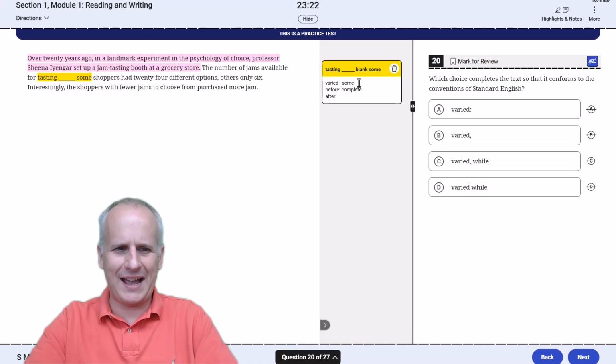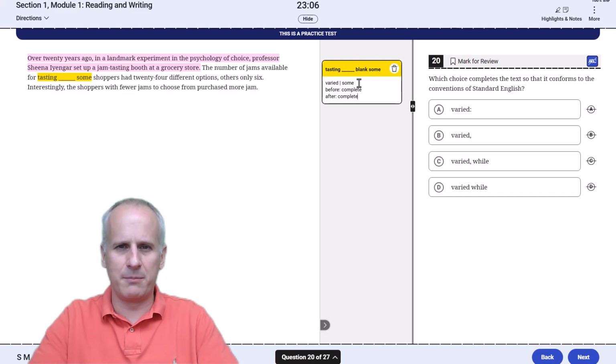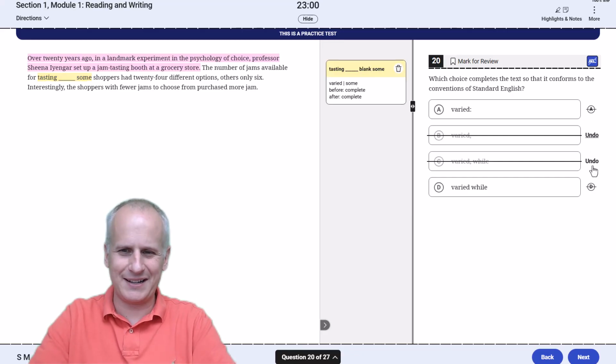If we pick up after varied without the while, some shoppers had 24 different options, others only 6. Okay, so some shoppers would be the subject, had would be the verb. This is another complete idea. I need something that can follow a complete idea and then be followed by a complete idea. A comma cannot be.